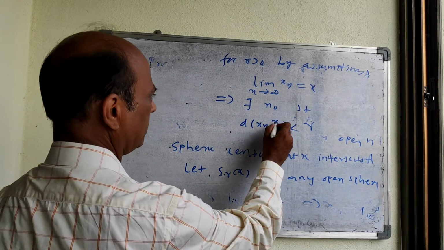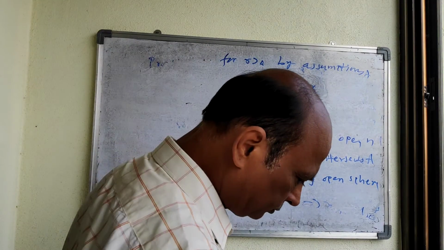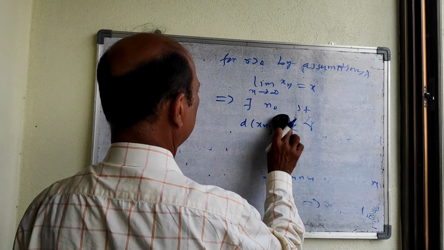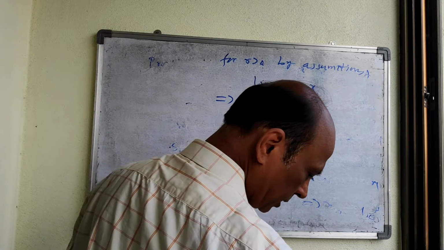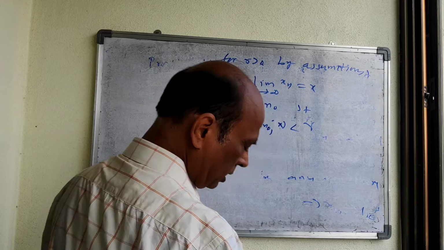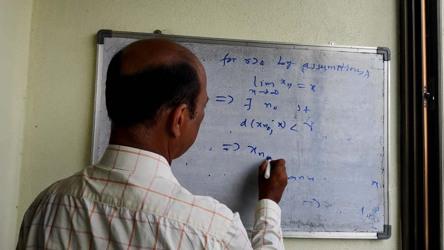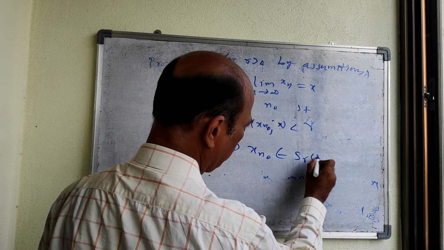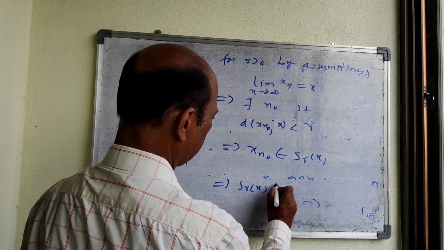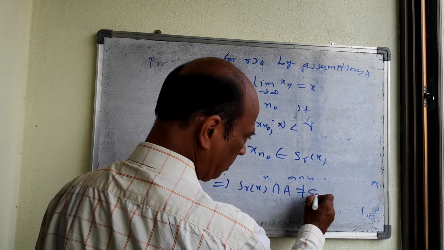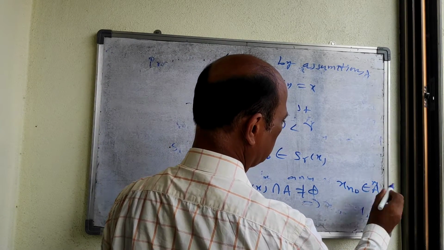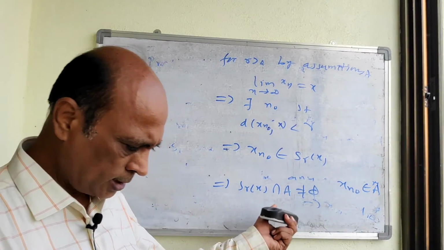In particular, d(x_n0, x) is less than r, which implies that x_n0 belongs to S_r(x), and so S_r(x) intersection A is not equal to phi. Why? Because x_n0 belongs to A, and therefore the intersection is not empty.